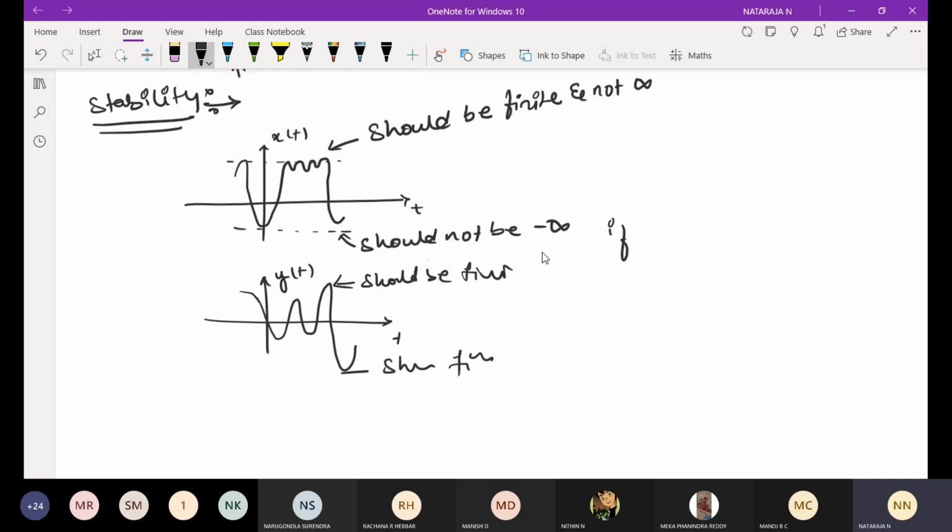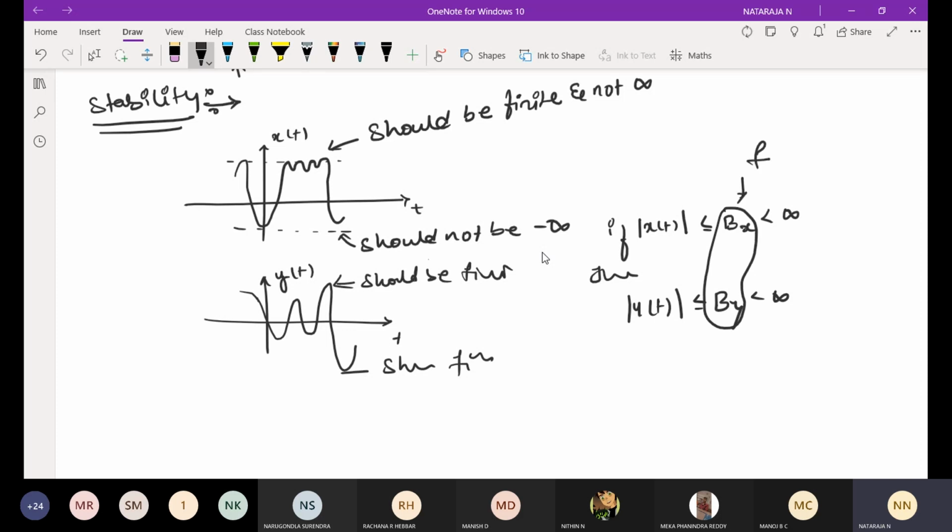Here, if and only if the magnitude of x of t lies below some bound, I will take one symbol as Bx, or you can take x of t or y of t, anything. I will show x in terms of this, y in terms of this one. Then the magnitude of y of t should lie below By. Bx and By should be finite numbers.